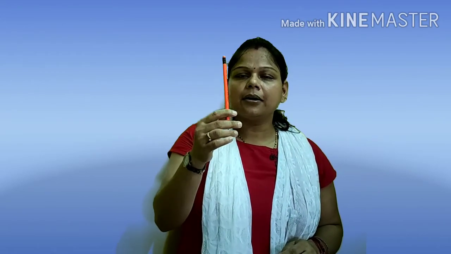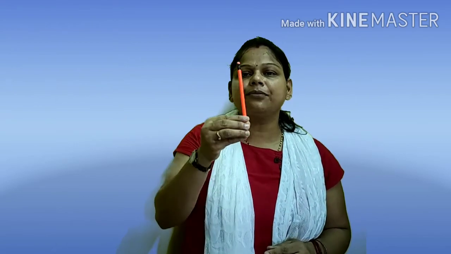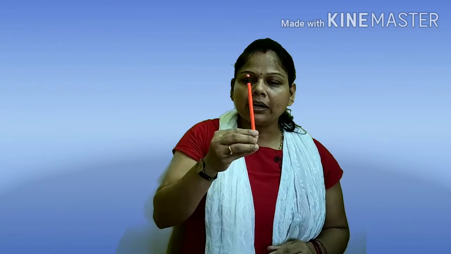So, to better understand the working mechanism of these nerve cells, let's do an activity. I have a pencil in my hand. How could I know that this is a pencil? When I am seeing it, the sensory nerves present in my eye give signals to the brain that something is in front of me. Now, what am I seeing? Just give me the answer.